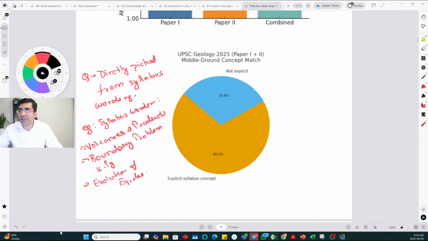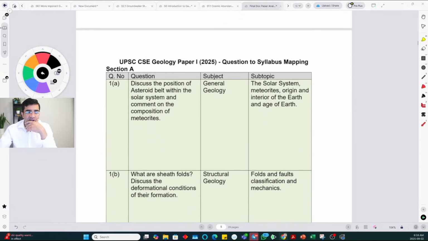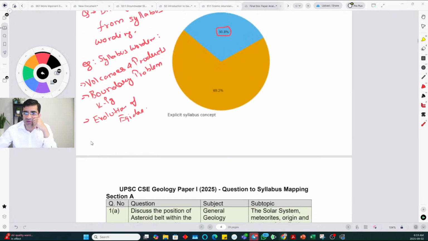If you take these questions, you see 30% of the paper is made up of directly these kinds of questions, directly picking the wording from the syllabus itself. If you have seen the syllabus, you see, oh, this is written in the syllabus and directly asked, so it is easy to map. Similarly, meteorites and their types, those kinds of things. Yes, Kaustav, thank you.